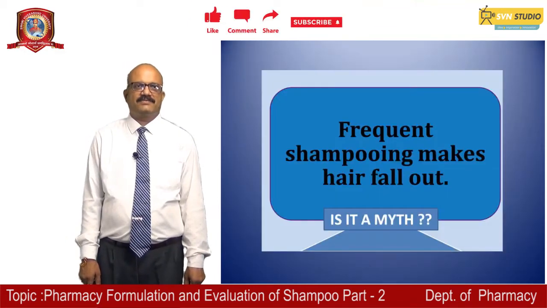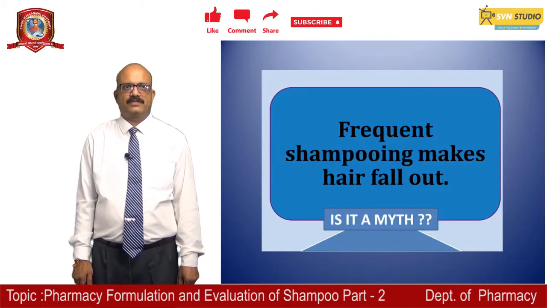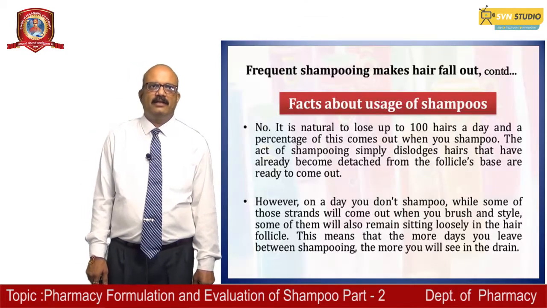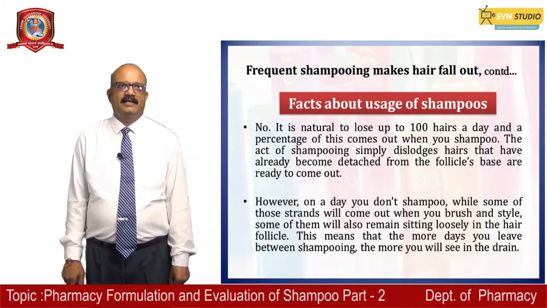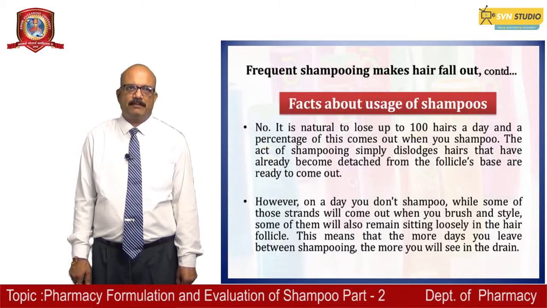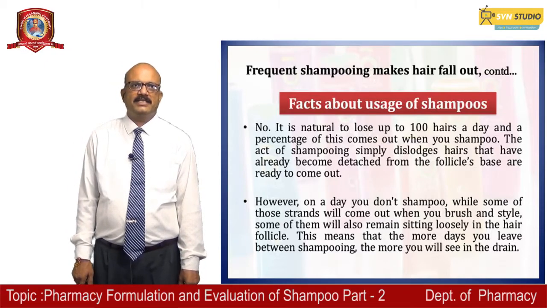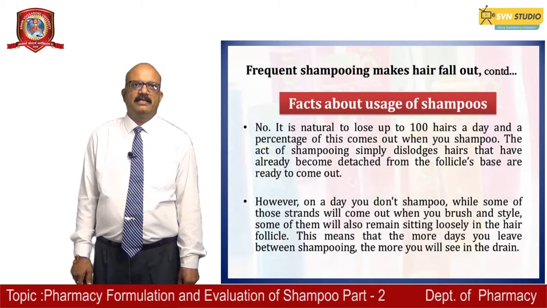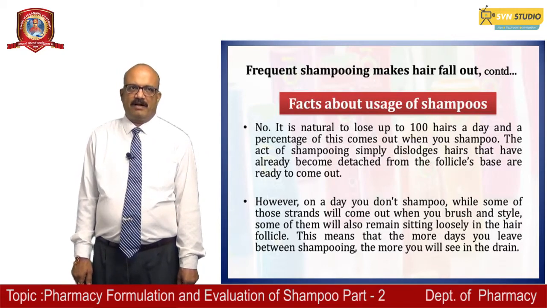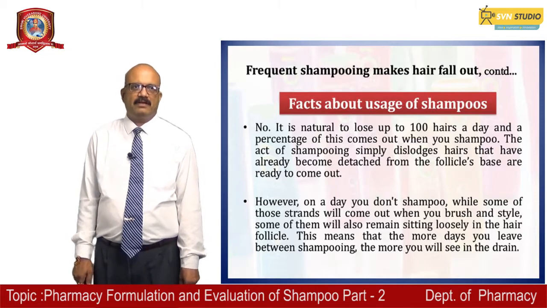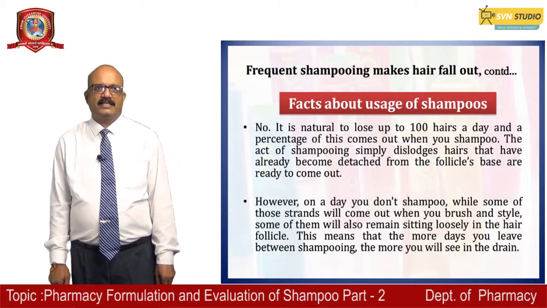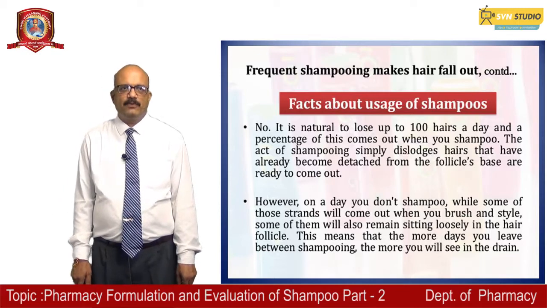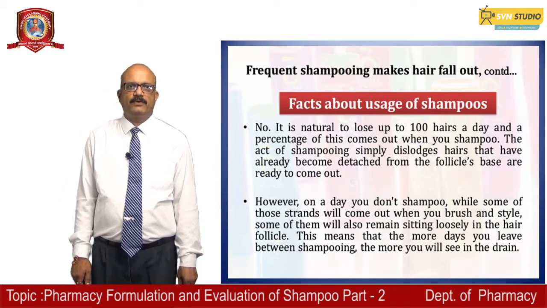The next one is that frequent shampooing makes hair fall out. No, it is natural to lose up to 100 hairs a day, and a percentage of this comes out when you shampoo. The act of shampooing simply dislodges hairs that have already become detached from the follicle's base and are ready to come out. However, on a day you don't shampoo, while some of those strands will come out when you brush and style, some of them will also remain sitting loosely in the hair's follicle. This means that the more days you leave between shampooing, the more you will see in the drain.